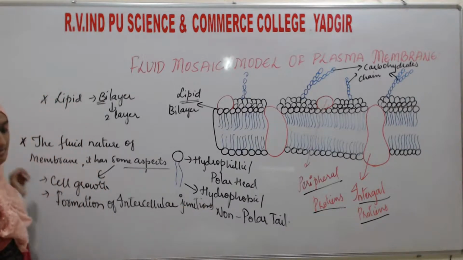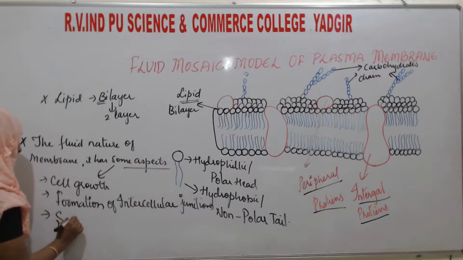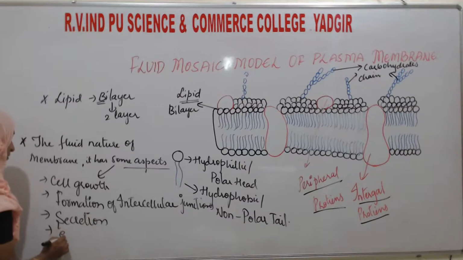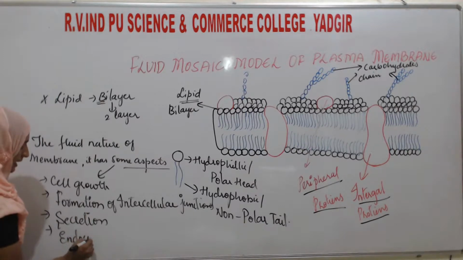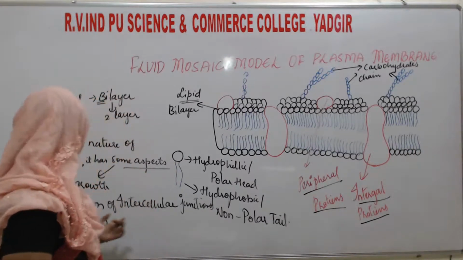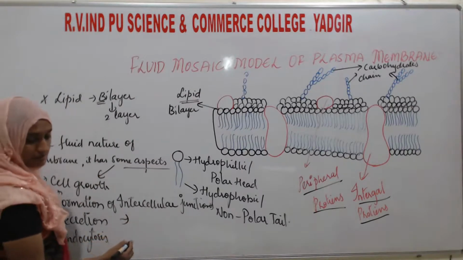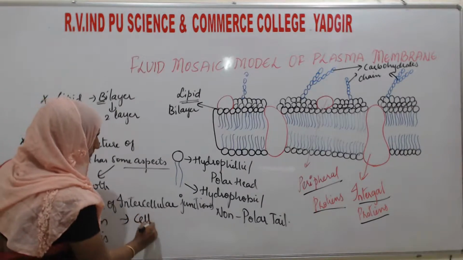Besides this, it also helps in some of the secretions of the cell. Then endocytosis, engulfing other substances inside the cell, is also done by the cell membrane. And the last one is cell division.